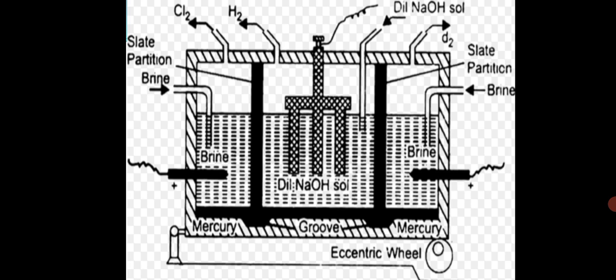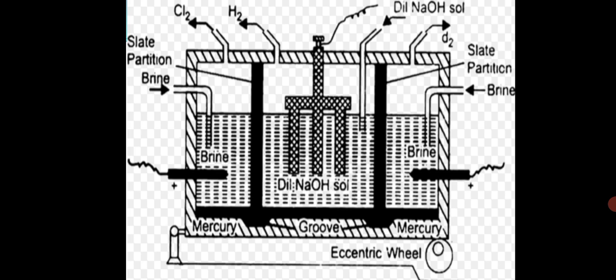In the central compartment, sodium hydroxide, being a strong electrolyte, undergoes complete dissociation, while water, being a weak electrolyte, ionizes only slightly. Got it? So sodium amalgam reacts with OH- ions, which we get from the central compartment, to form sodium hydroxide. When the concentration of sodium hydroxide solution increases to about 20%, it is withdrawn, evaporated, fused, and finally cast into sticks. So this is the Kastner-Kellner cell for the preparation of sodium hydroxide.